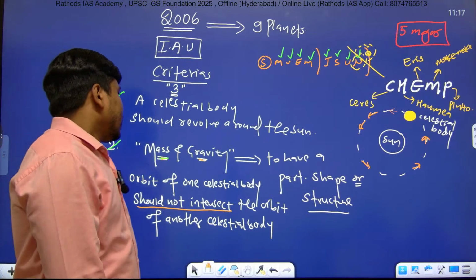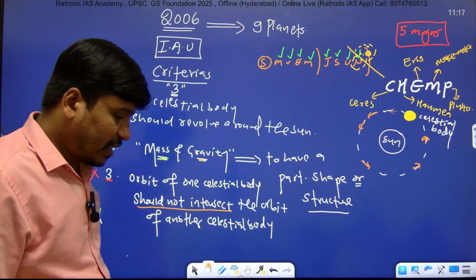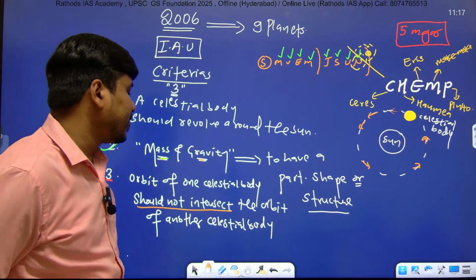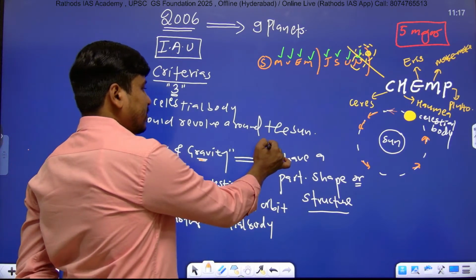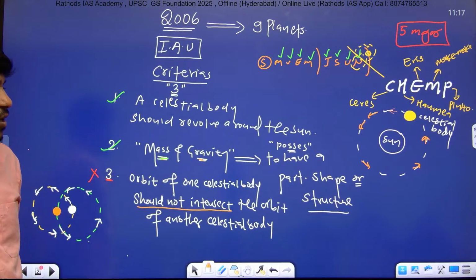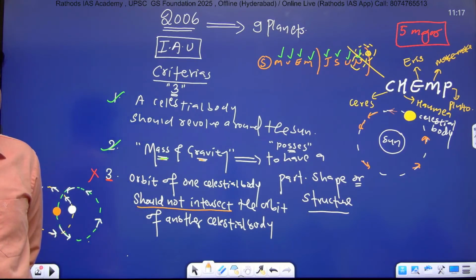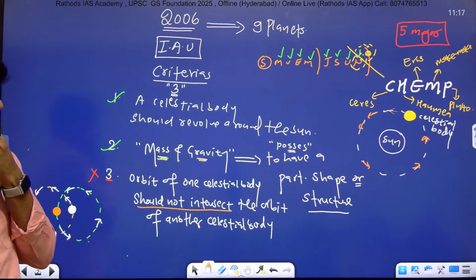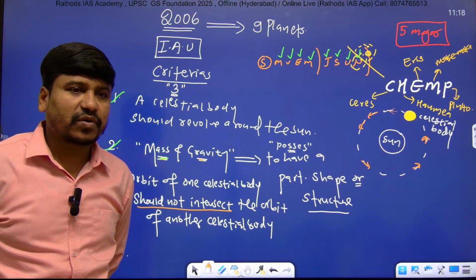The second point: a celestial body should have sufficient mass and gravity to possess or to have a particular shape or structure, right?